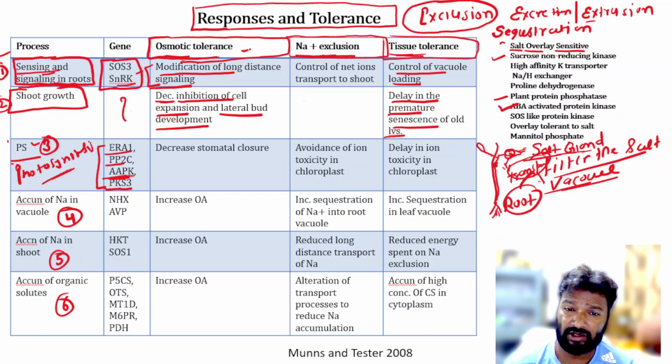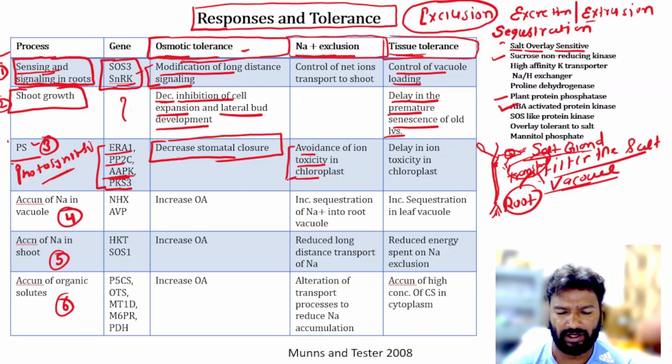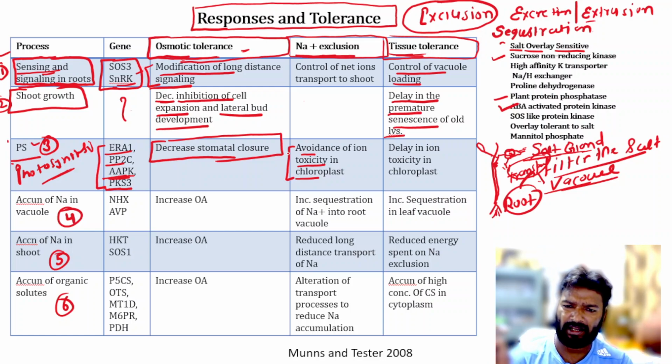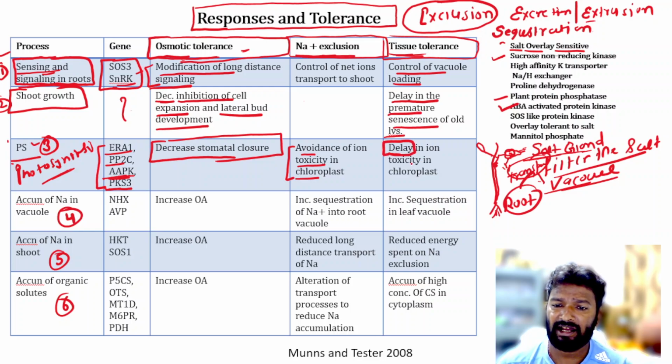So for osmotic tolerance, they decrease the stomata, okay, means they close the stomata. Then exclusion, they avoid the ion toxicity in the chloroplast, means they avoid the movement of the ions toward the chloroplast. And tissue tolerance, they delay the ion toxicity in the chloroplast.